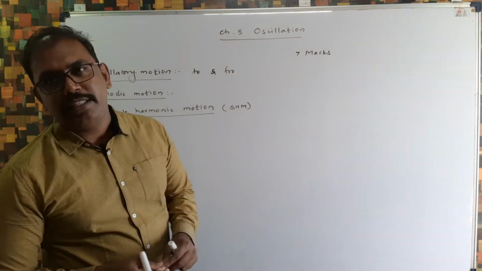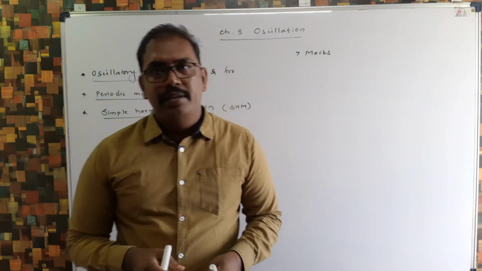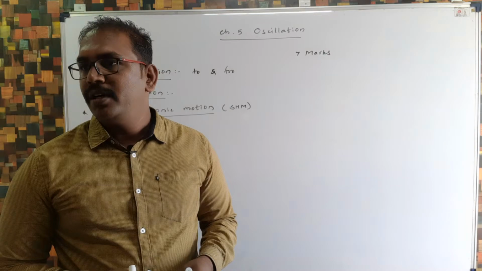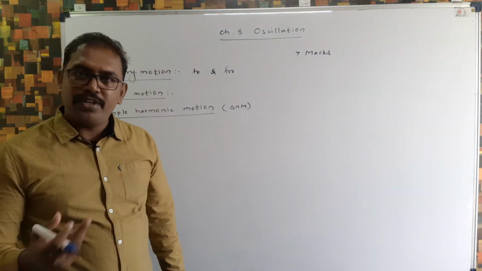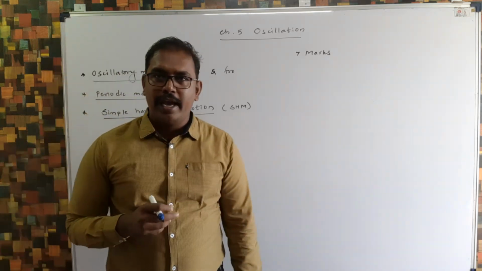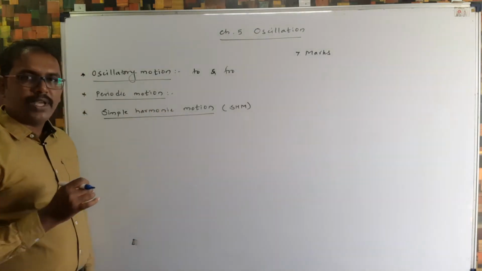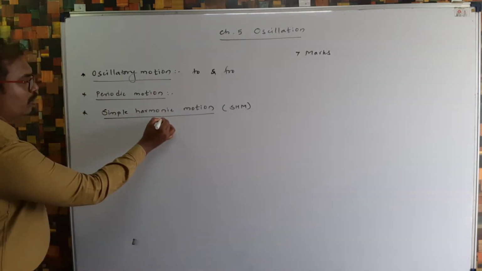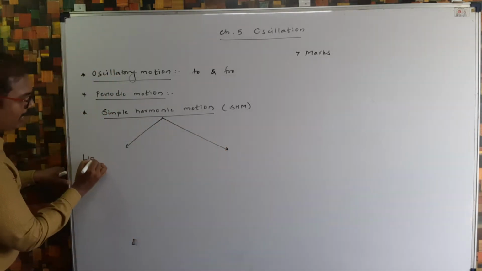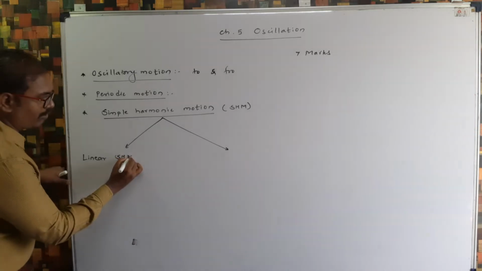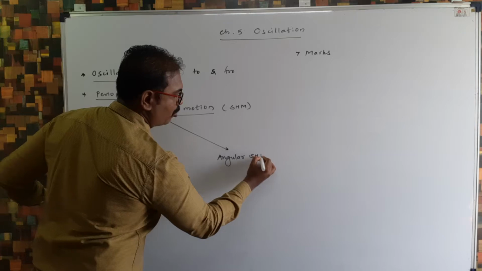Basically it means that in this chapter we can see harmonic functions such as sine, cos. We can write displacement of the oscillatory motion in terms of sine, in terms of cos, velocity we can write in terms of sine, cos, acceleration we can write in terms of sine and cos. So that's why it is called harmonic motion. Basically this simple harmonic motion is classified into two types. First one is linear simple harmonic motion, and second one is angular simple harmonic motion.